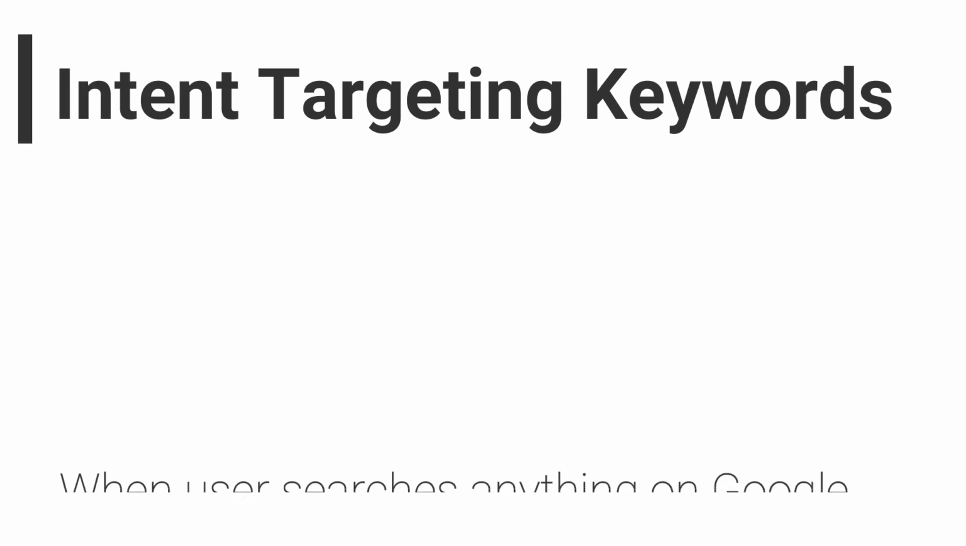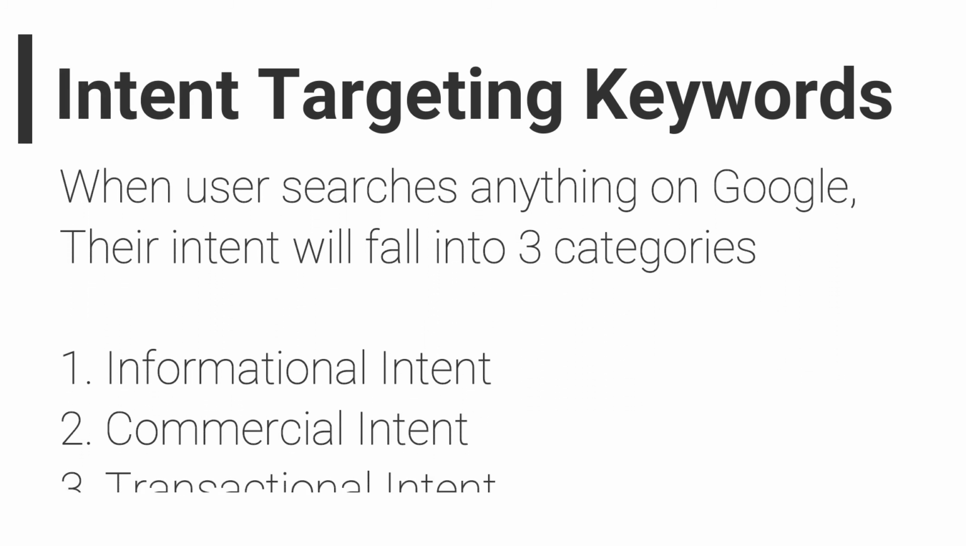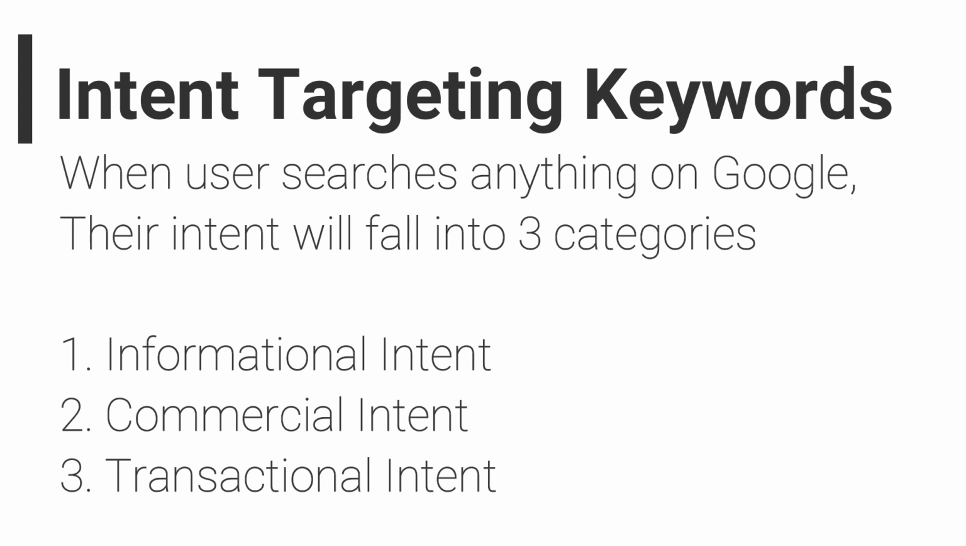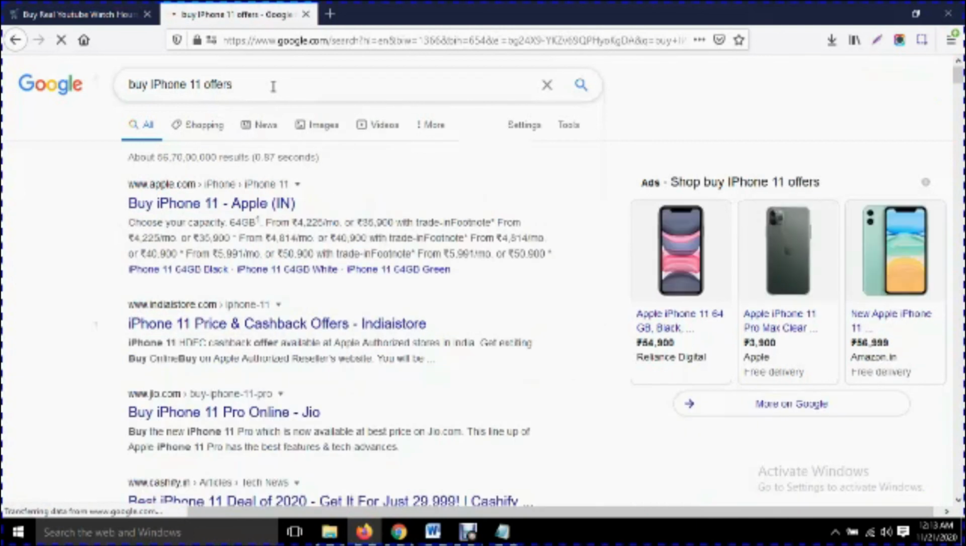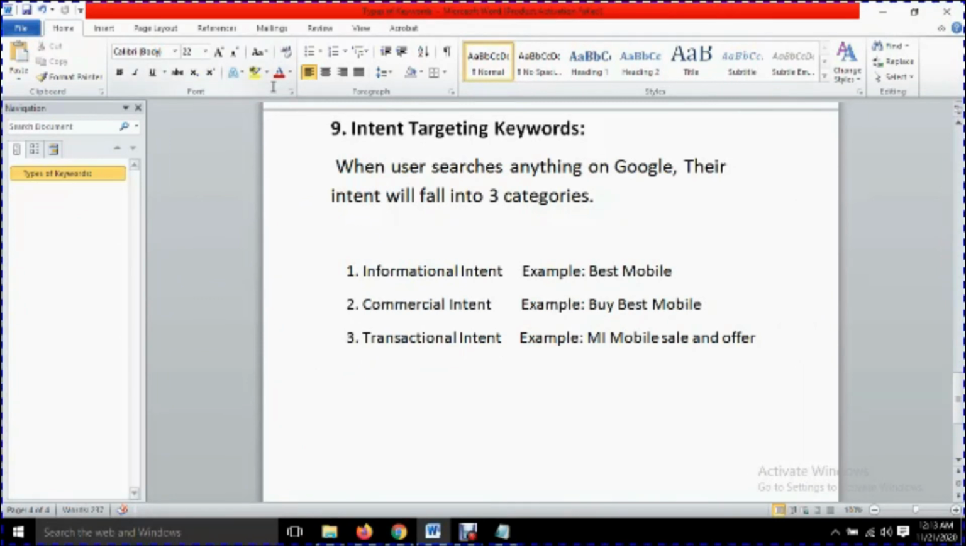The third point is transactional intent. Transactional intent means now you are ready to buy your product. Search with a particular phone and about the offers or sales. It means now the user is very much interested to buy this product. For example, buy iPhone 11 offers. It means now I am looking for offers. If I get a good offer, then definitely I will pay at the same time. So in this case, Google understands that you are ready to pay and ready to buy the product. So this is called the transactional intent.